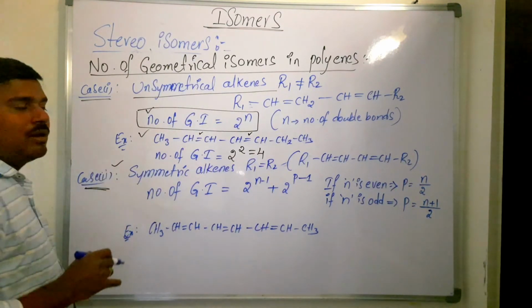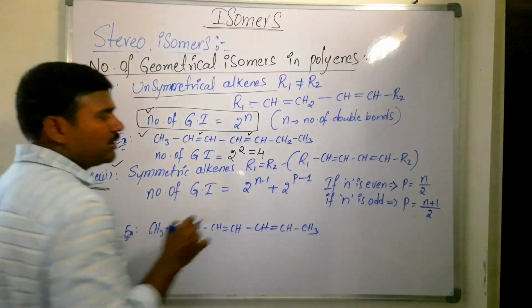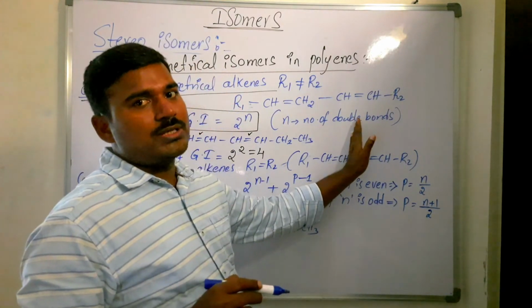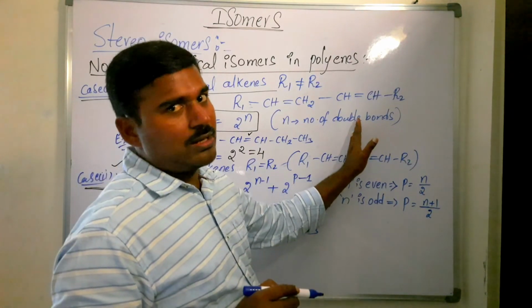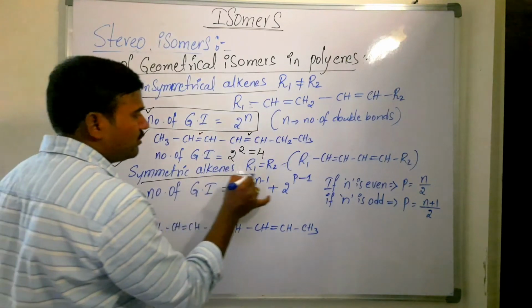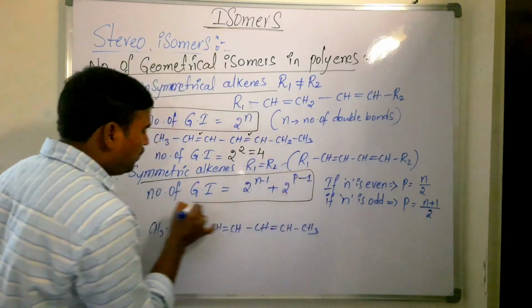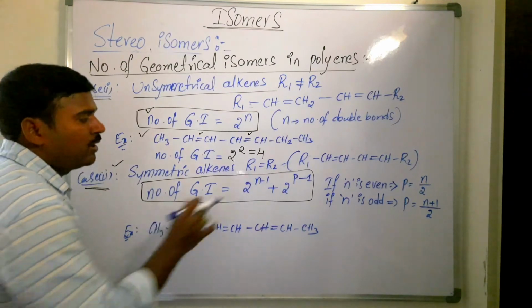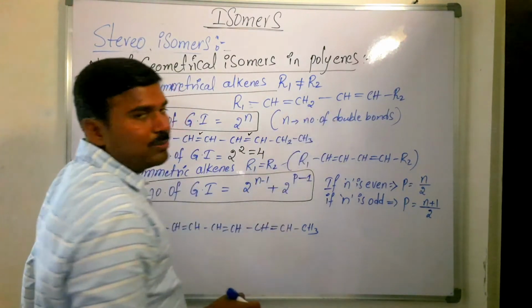Now, symmetrical alkene. For symmetrical alkene, R1 is equal to R2. If you get two equal parts, such alkenes are called symmetrical alkenes. Here in symmetrical alkene, the number of geometrical isomers is equal to 2 power n minus 1 plus 2 power p minus 1. What is n here? The number of double bonds.